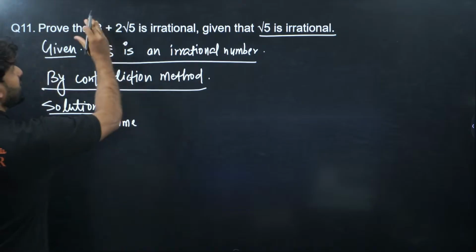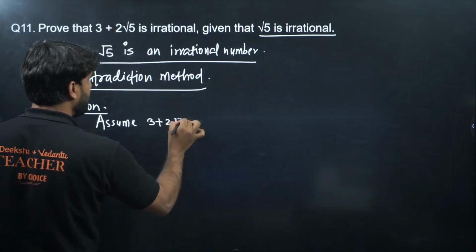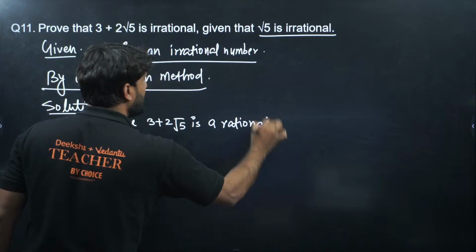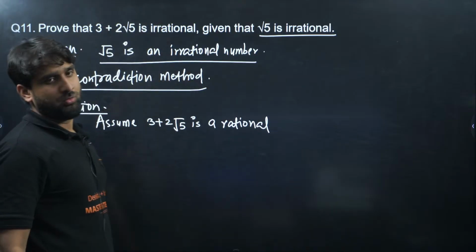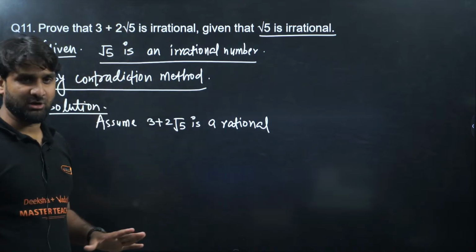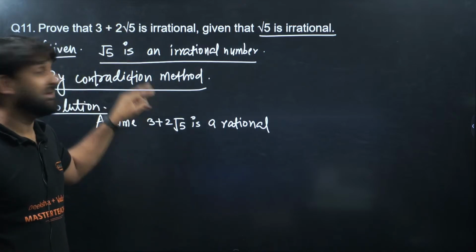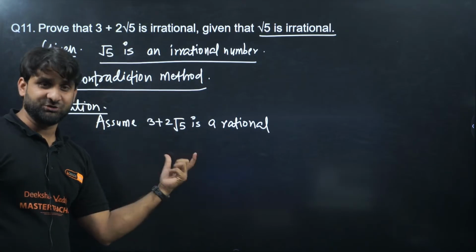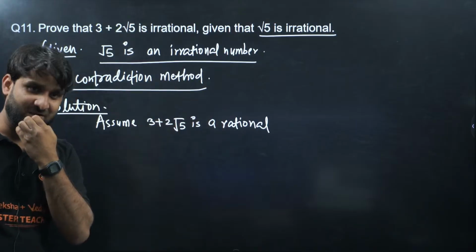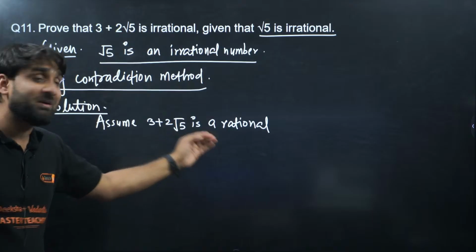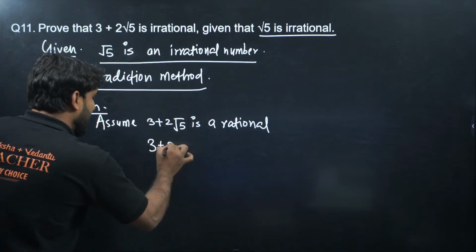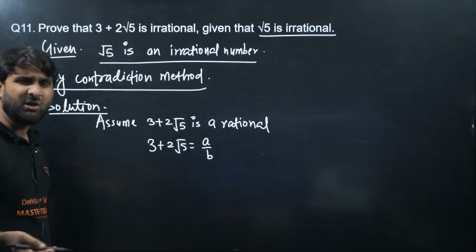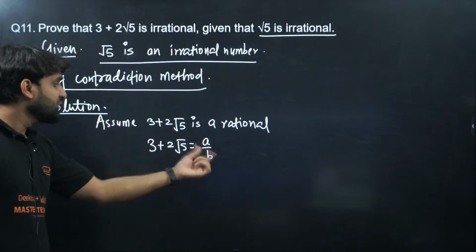Let's assume 3 plus 2 root 5 is a rational number. We all know it is not a rational number, everyone knows that. But as we have to prove mathematically that it is irrational, we start the solution from this statement. If 3 plus 2 root 5 is rational, it can be written as 3 plus 2 root 5 equals a by b. Or you can write p by q, x by y, whatever you wish.